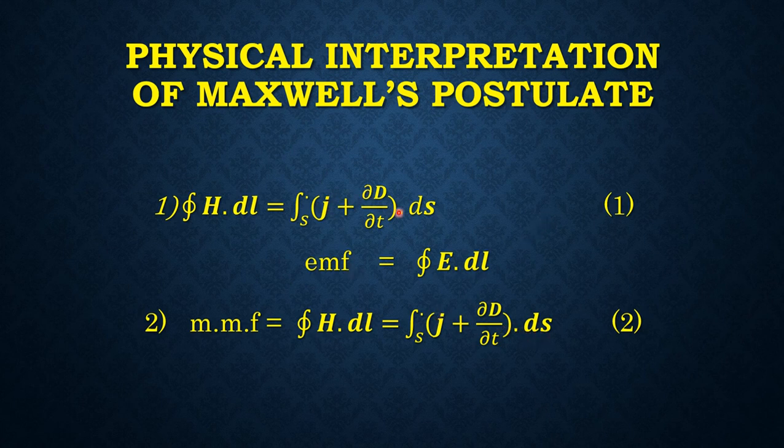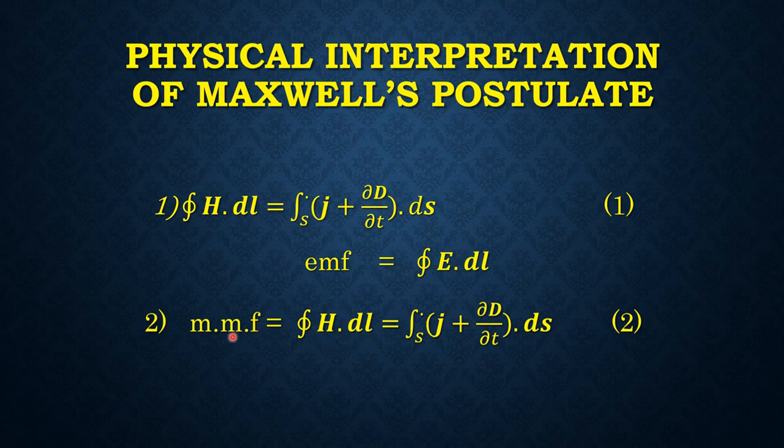These two equations, that is equation 1 and equation 2, indicate that there are two ways of producing a magnetic intensity. One, with an ordinary conductor current J, that is current density J, as observed by Oersted and postulated by Ampere, and the other by means of the time varying electric displacement vector, that is ∂D/∂t, as postulated by Maxwell.